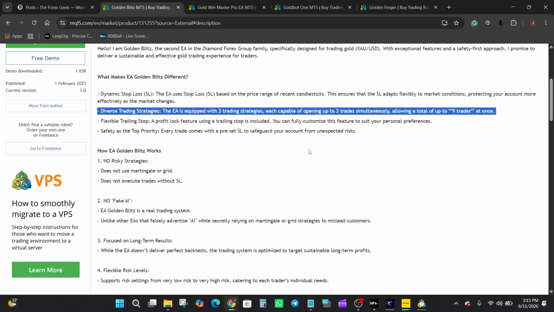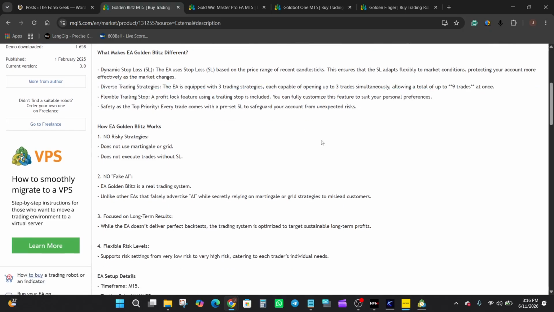The product description explains that each strategy can open up to 3 trades simultaneously, allowing a maximum of 9 open trades at one time when all strategies are active. Beyond entries, there is also a customizable trailing stop feature designed to help lock in profits as trades move in a favorable direction.